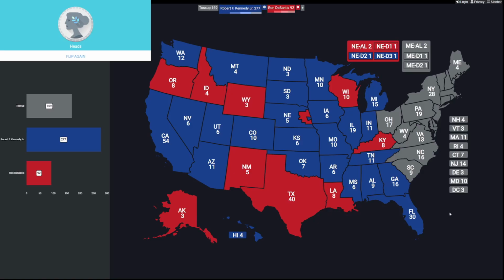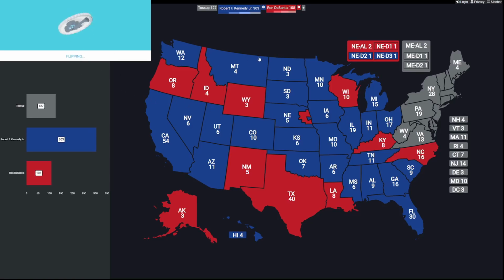But as always, we've got to finish out the rest of the states to see if it's close or if it's a complete landslide. So let's go to South Carolina. This is a blue Sun Belt so far, and it stays blue. Kennedy takes South Carolina. How about North Carolina? Can DeSantis get anything going here? And he does get North Carolina. How about Ohio? And that's going to go back to Kennedy.